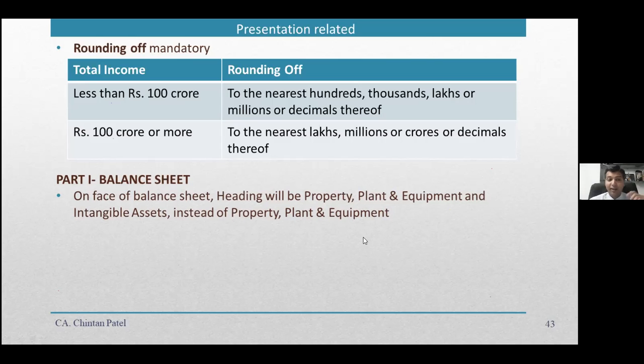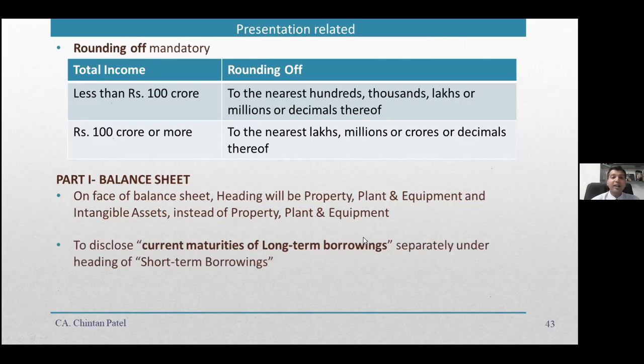Let us look at the balance sheet now. In the balance sheet, earlier there was the heading Property, Plant and Equipment, and below it was PPE intangible assets. Now if the heading is Property, Plant and Equipment, how can you have a sub-heading as intangible assets? So that is the technical issue. Now it is rectified, and it is mentioned separately in the headings.